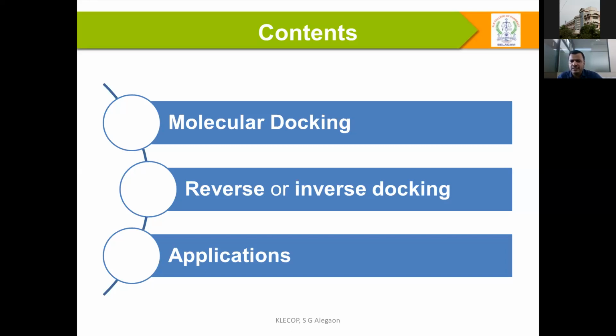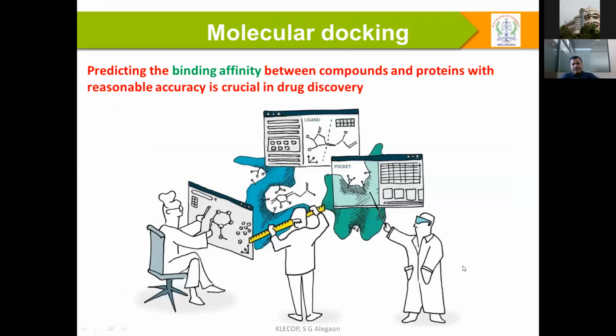So today's content is a simple understanding of what molecular docking is, then reverse docking, or usually we can call it inverse docking, and then some of the applications that are helpful in reverse docking. If you see the binding affinity, it plays an important role between the compounds and the proteins. This is the one thing we are understanding: how we are going to calculate the binding affinity.